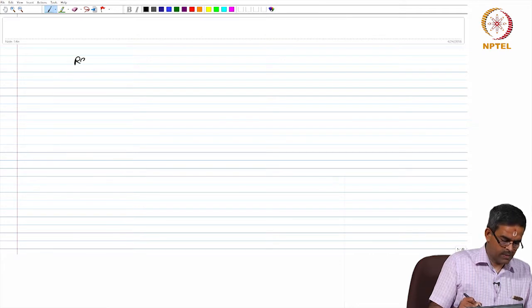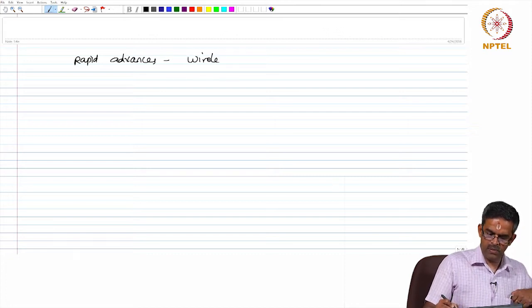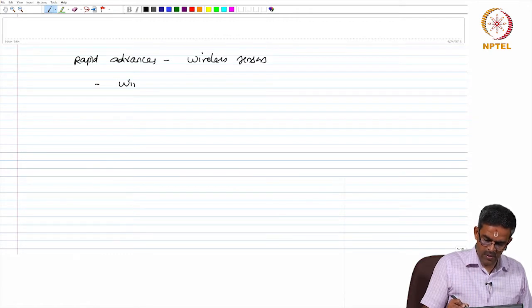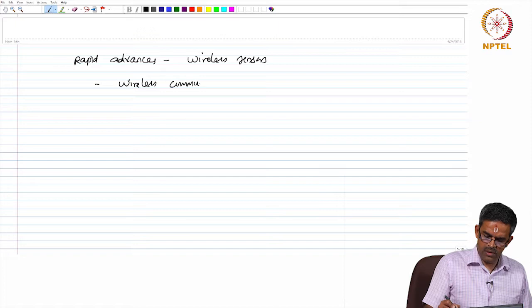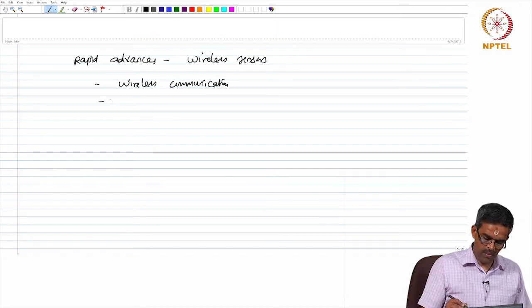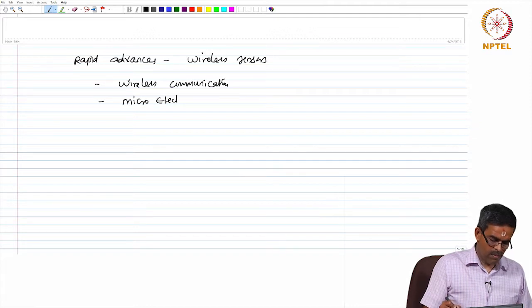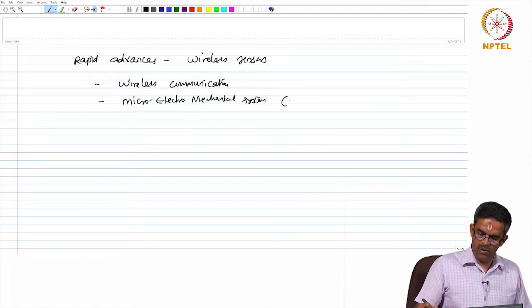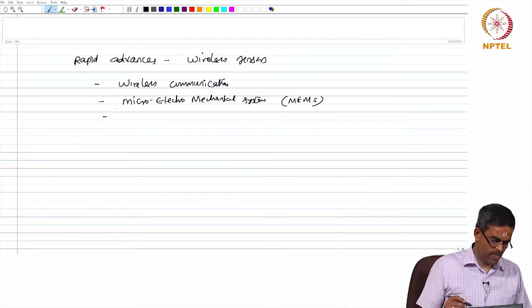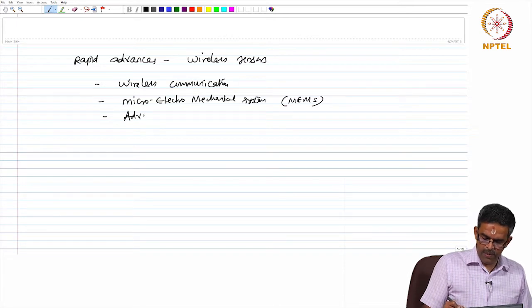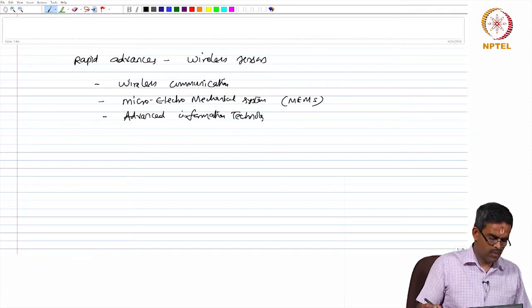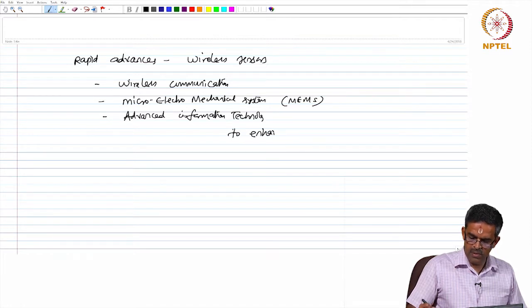There are rapid advances which happen in wireless sensors, like wireless communications, micro electro mechanical systems, which is MEMS, people also use advanced information technology to enhance the structural health monitoring quality.